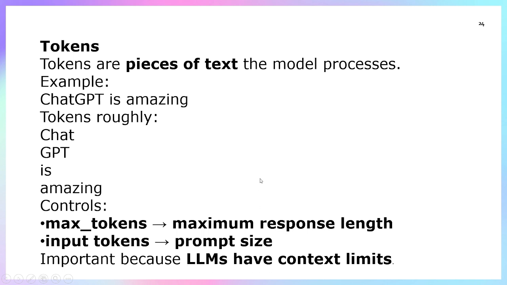So a token is a piece of the text, right? On the basis of that, you will get the response. If the token value is fixed, you will get a fixed response. If the token value exceeds your limit, then you will not get a response after that. Suppose you get only 5 lakh tokens in the response.